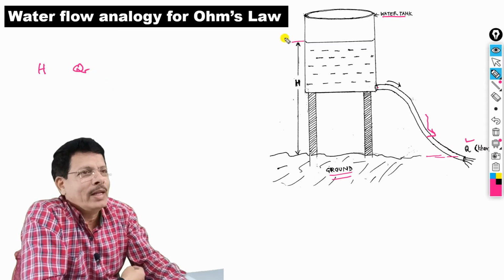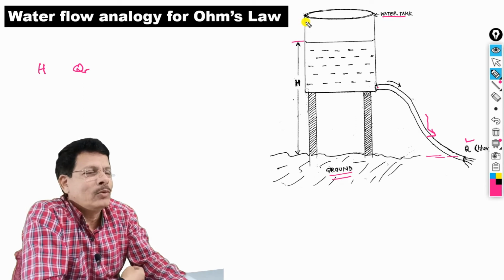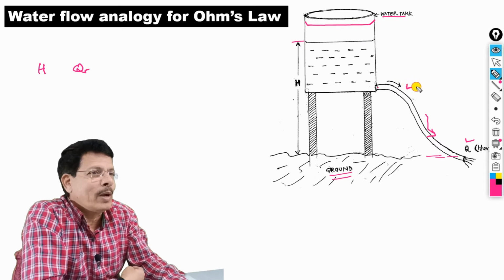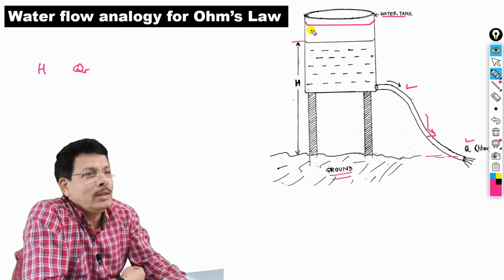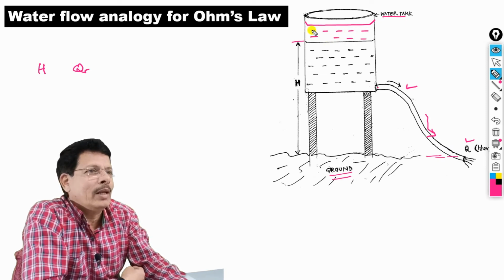But now, if I increase this water level to some higher level for the same pipe, keeping the pipe the same, but the water level has been raised up to here. That means now the height is H dash.